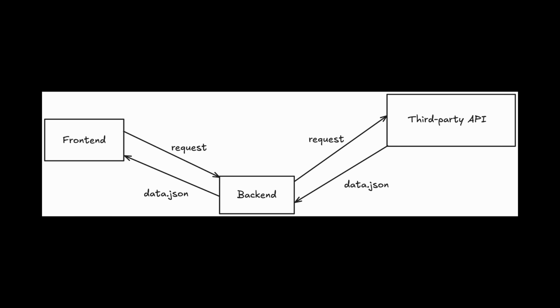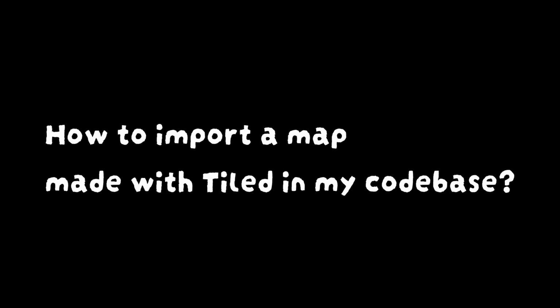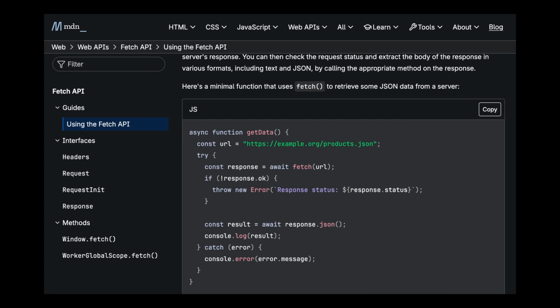For example, it's often used by backends and third-party APIs to send data upon being requested by frontends or users of those APIs. Knowing that we could export the map as a JSON file allowed me to answer a big question I had in mind: how to import a map made with Tiled in my codebase. As with regular API requests, I simply needed to use the fetch JavaScript function to fetch the file and then convert its response using the .json method, which allowed me to load the JSON into an actual JavaScript object I could use in my code.